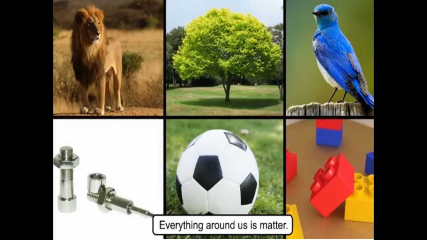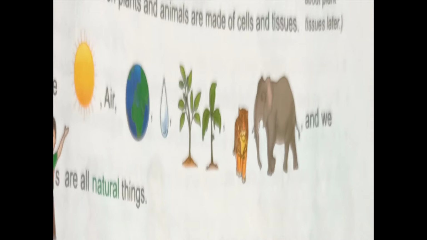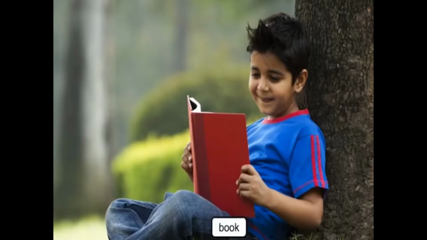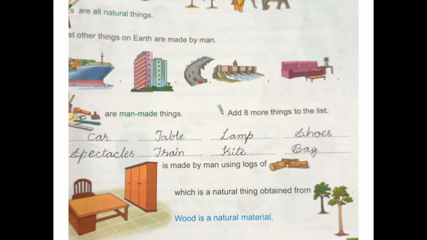Everything around us is matter. The sun, air, earth, water, plants, tiger, elephant, and we humans are all natural things. Most other things on earth are made by man. You can see in this picture buildings, roads, dams, sofa, pens are man-made things. You can add 8 more things in this list.